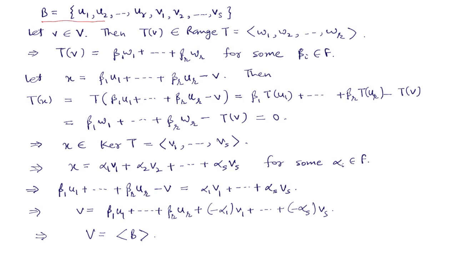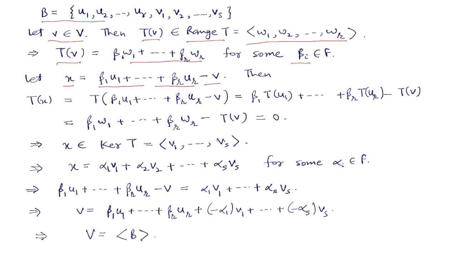So for this we take a vector v in V. Then T of v will be in the range of T. But range of T is spanned by w1, w2, ..., wr. So we can write down T of v as a combination of w1, w2, ..., wr for some scalars beta i. Now we take this vector x, which is equal to beta 1 u1 up to beta r ur minus v vector.